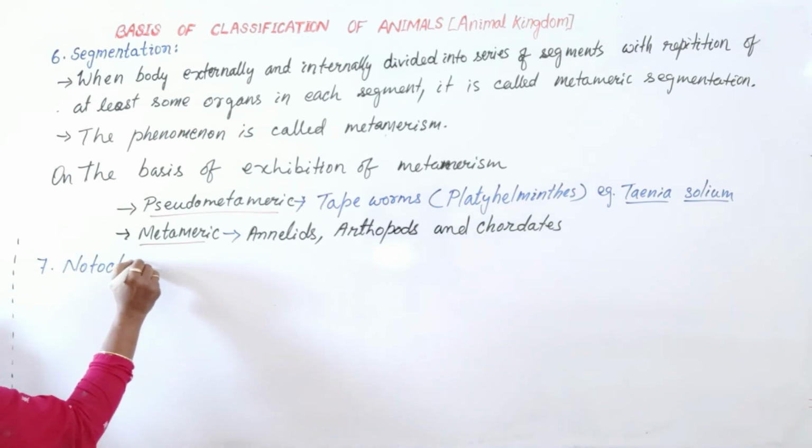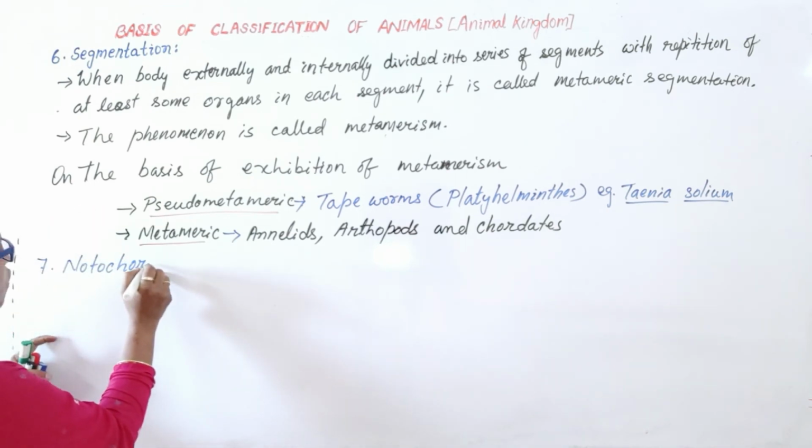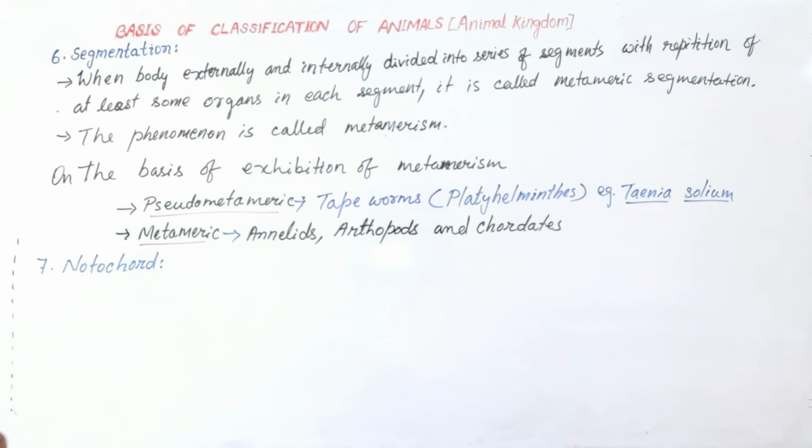Then the next is the notochord. Another characteristic basis of classification is the notochord. On the basis of whether the animal has a notochord or not, they are either non-chordates or chordates.